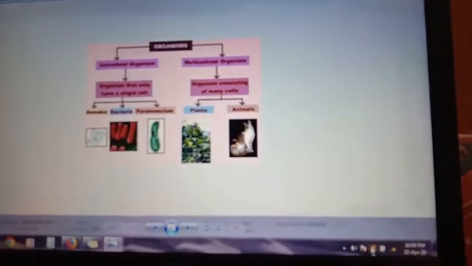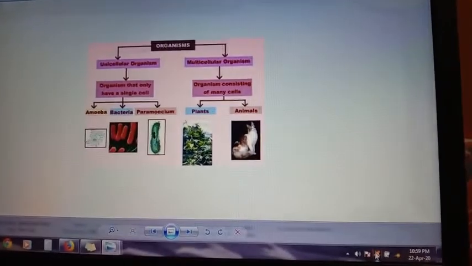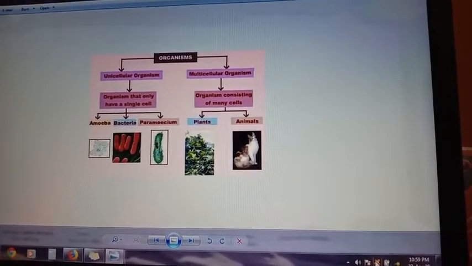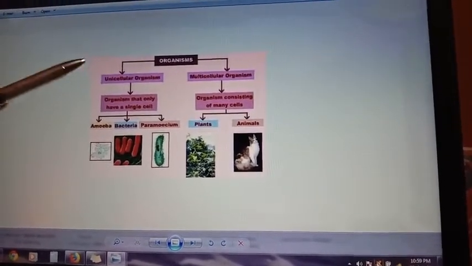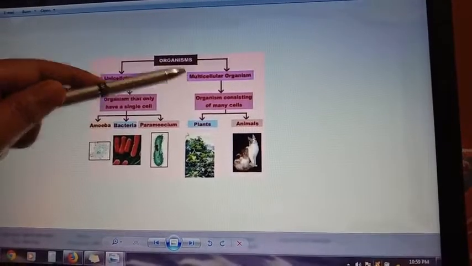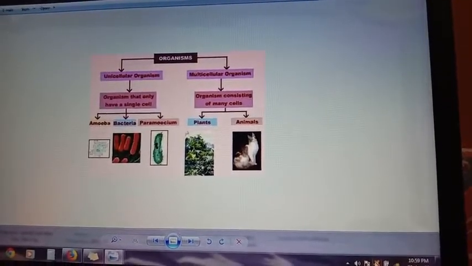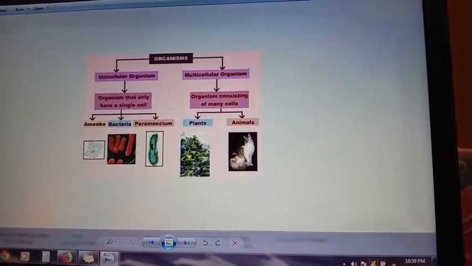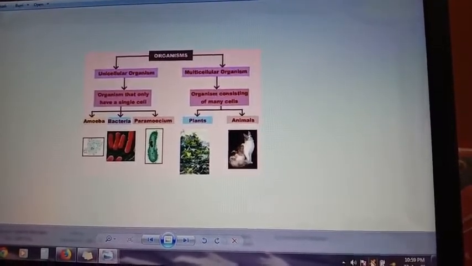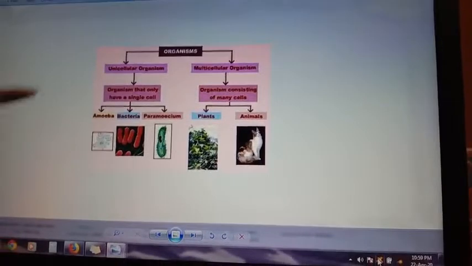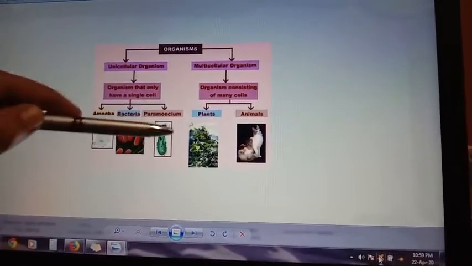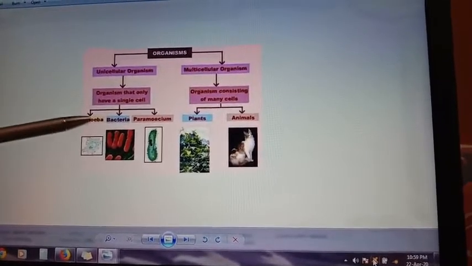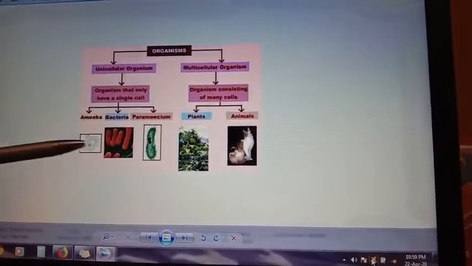Living organisms can be classified into two types. One is unicellular organism and another one is multicellular organism. What is a unicellular organism? Organisms that only have a single cell. You can see here examples of unicellular organisms like amoeba, bacteria, paramecium.